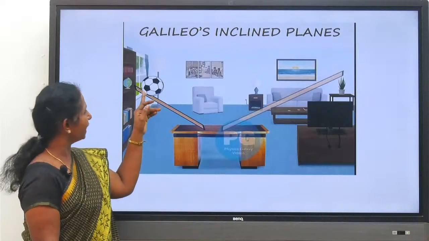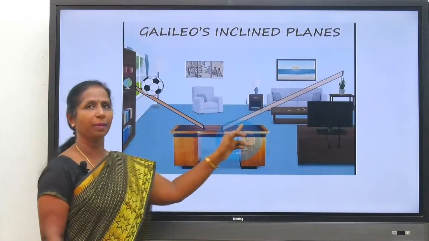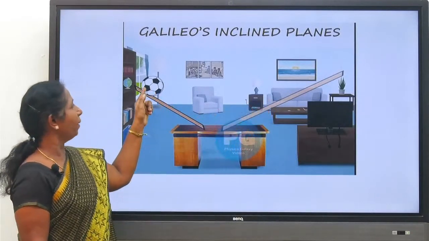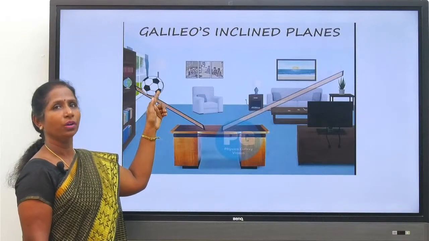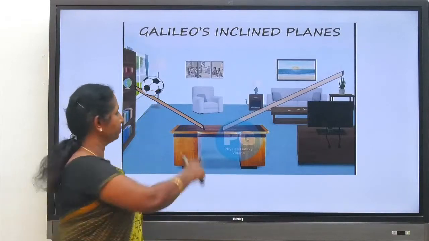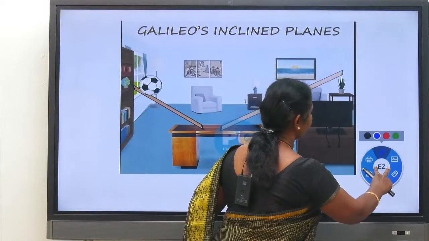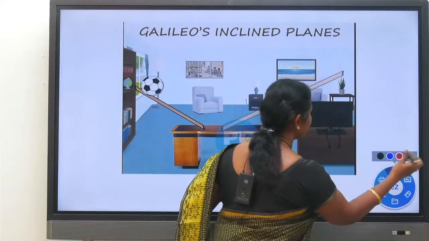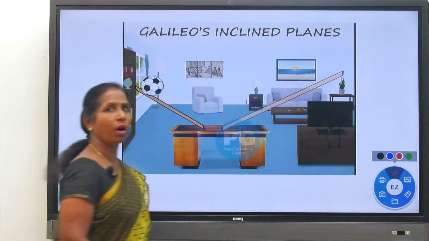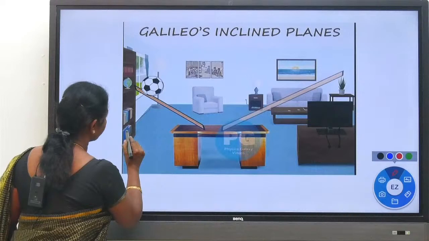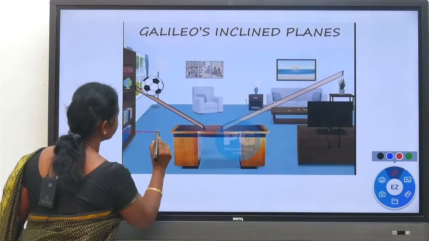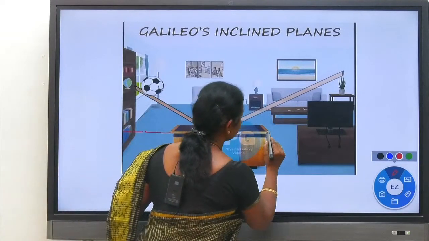He has taken a ball and inclined planes. The ball was rolled down the first inclined plane, and this is the second inclined plane. So he has taken two inclined planes. Now the ball was rolled down. Let us take this as the horizontal surface, that is the table.